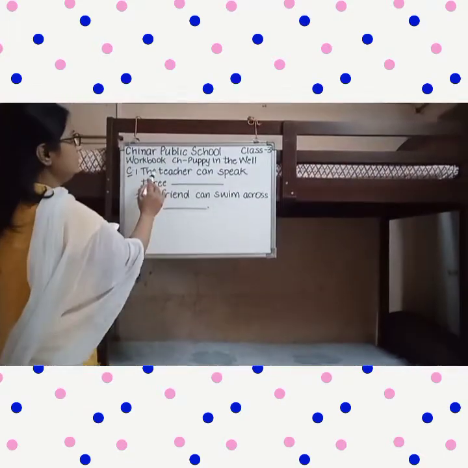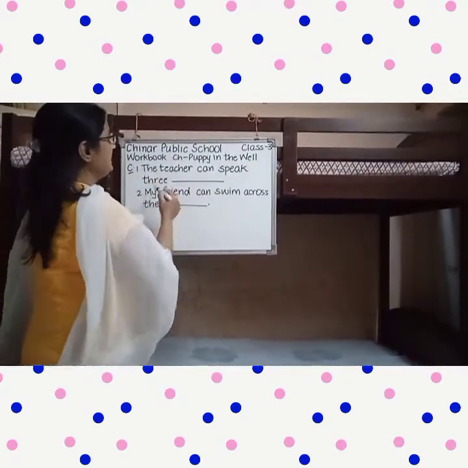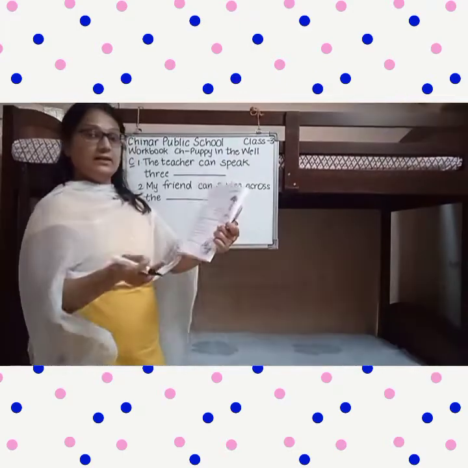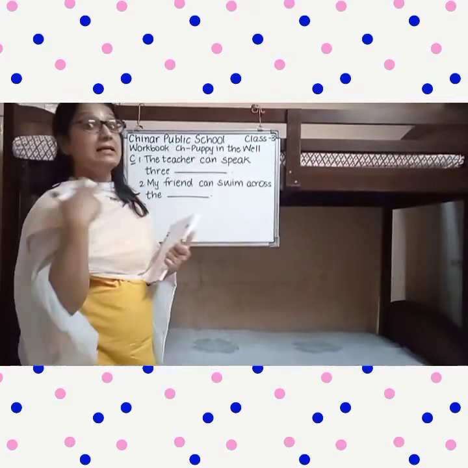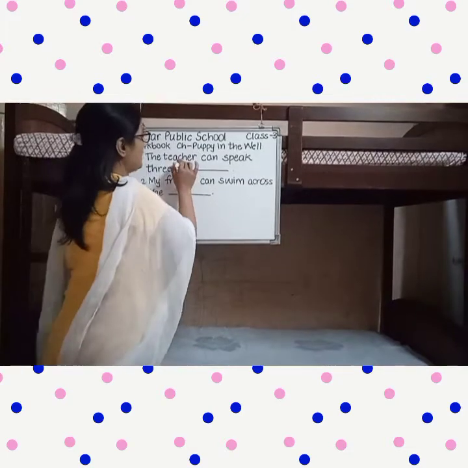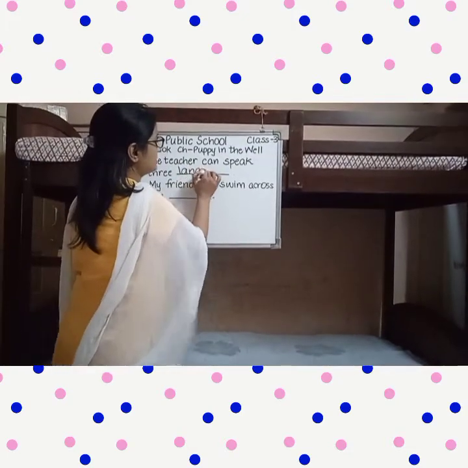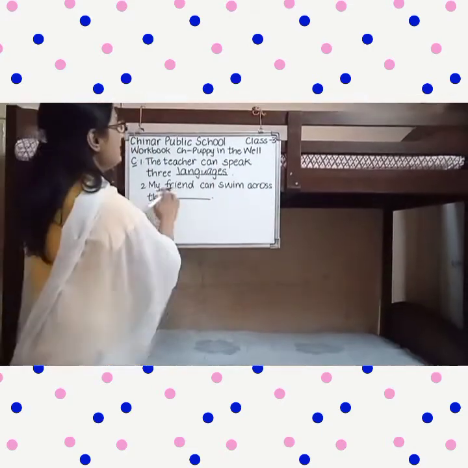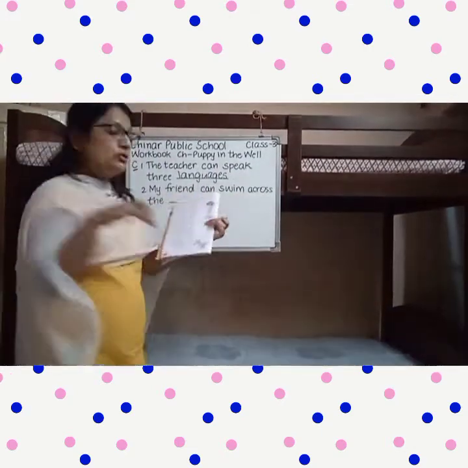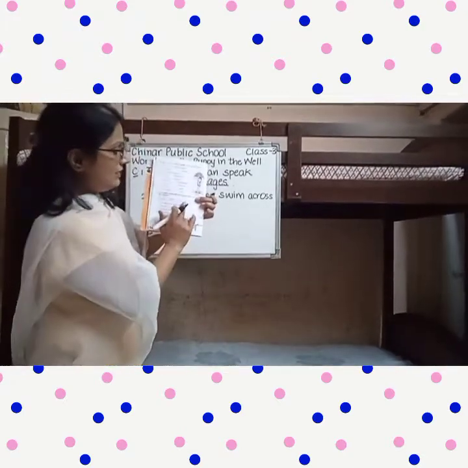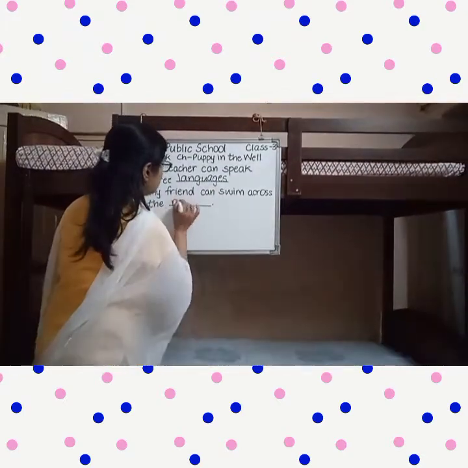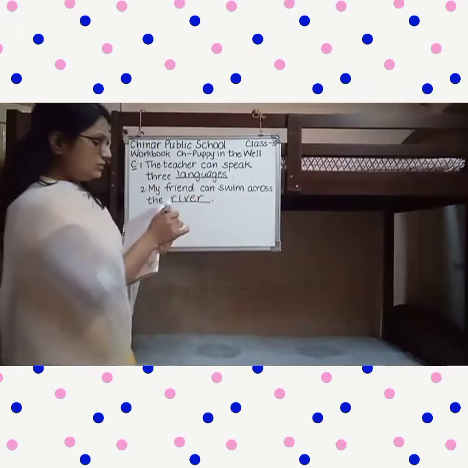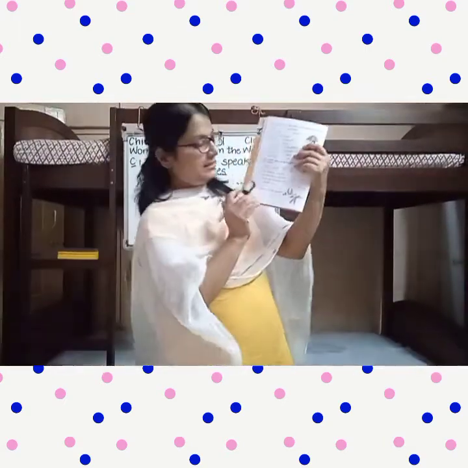See, I have written, the first is the teacher can speak 3. Now what 3? The word that is given in the box is languages. So we are going to write down here languages. The teacher can speak 3 languages. My friend can swim across the, you swim across the, which word will go? River. You swim across the river. Okay, so this is how you are going to find out the answers for the rest of the 3 fill-ups. Answers will be given in the assignment section.